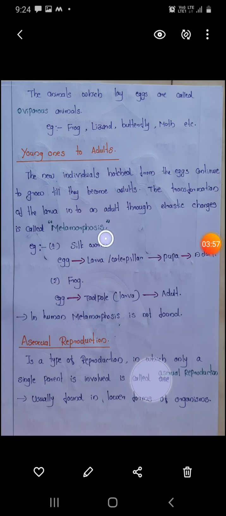What is metamorphosis? If the larval stage is entirely different from the adult stage in appearance, then what do we call it? It is called metamorphosis. That is, a drastic difference exists between the larva and the adult. For example, in the silkworm and frog we can see metamorphosis, because their larva is entirely different from the adult. In humans metamorphosis is not present, because the fetus is almost similar in appearance to the adult.